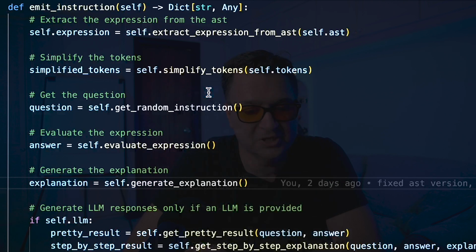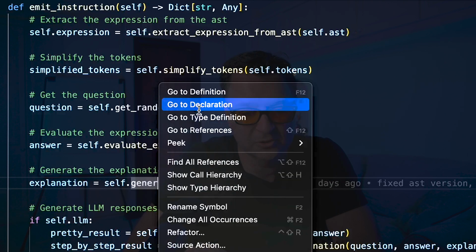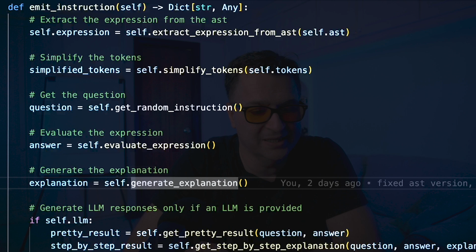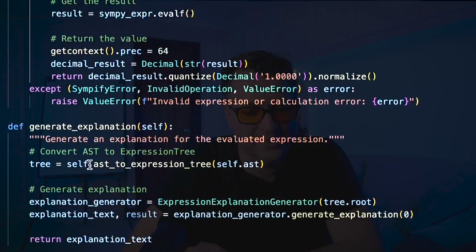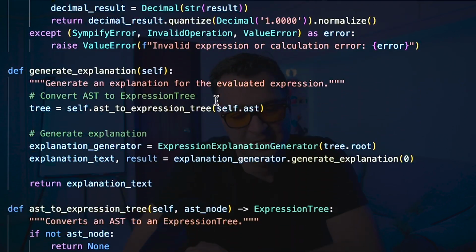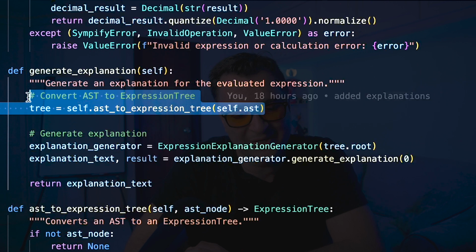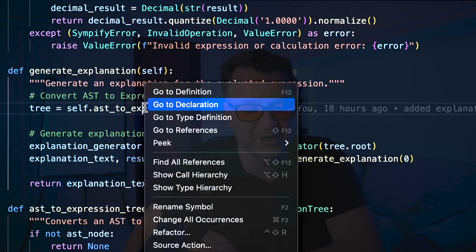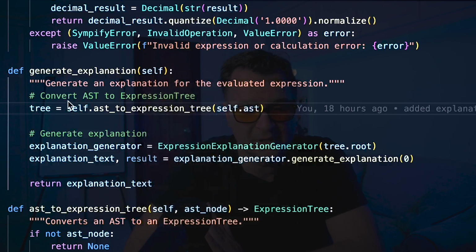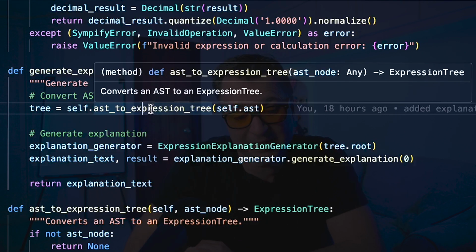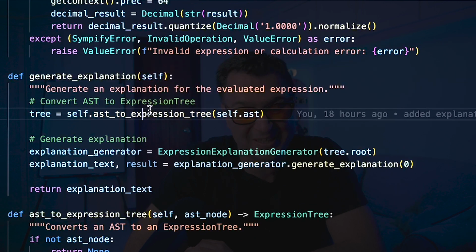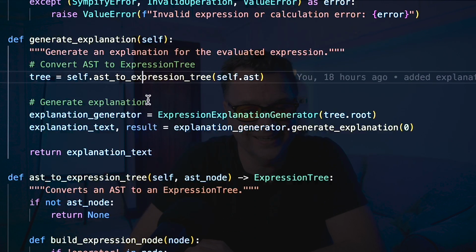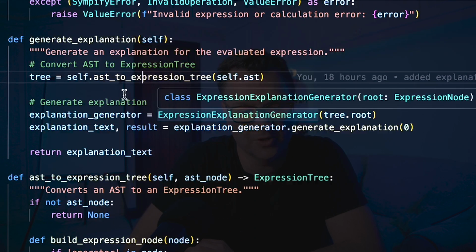So if I click on generate explanation, we'll just go to that. It's actually in the infix calculator, and then you can see generate explanation. The first thing it's going to do here is take the AST, and then convert this into an expression tree. So I've got this thing that allows you to walk the nodes and then generate out the explanation. At the heart of this, I need to take my abstract syntax tree and generate it in the form that the explanation generator is expecting.